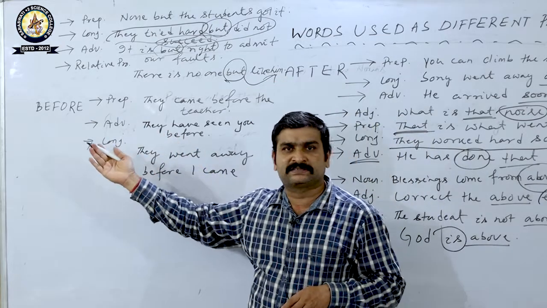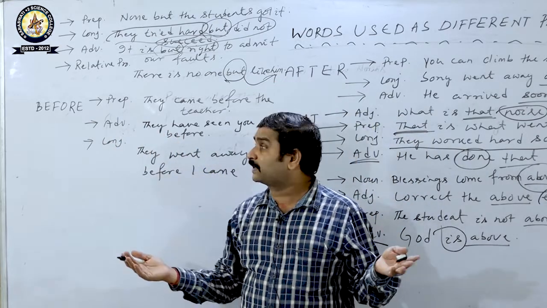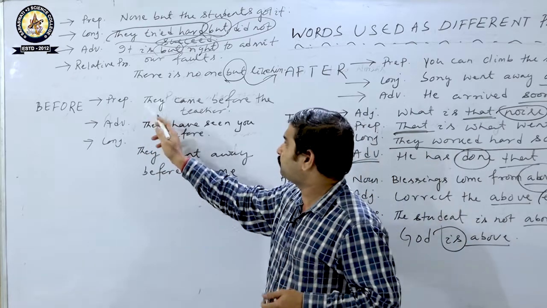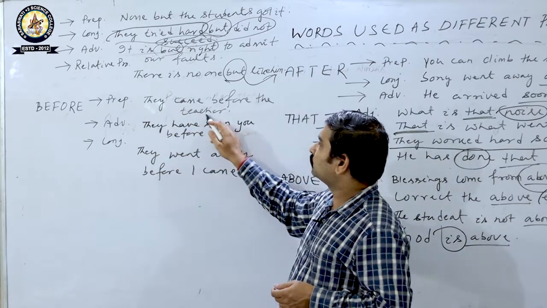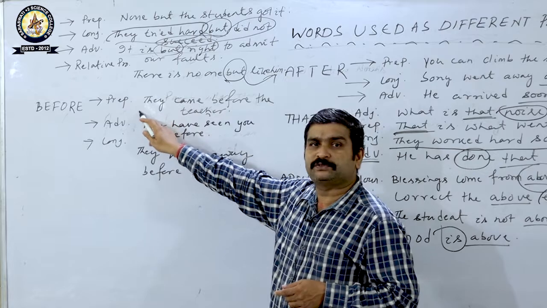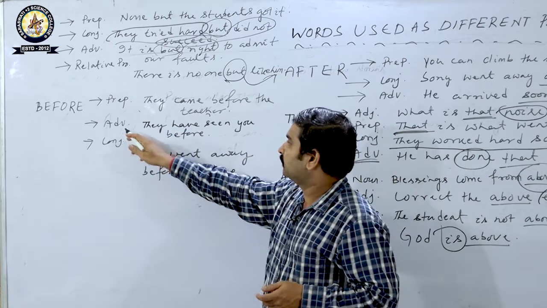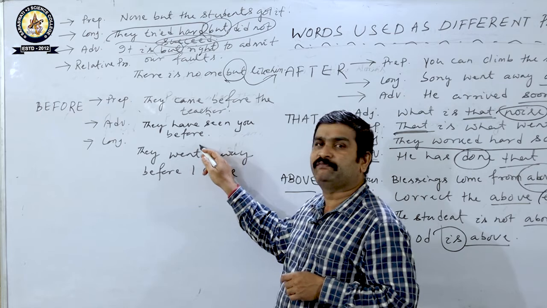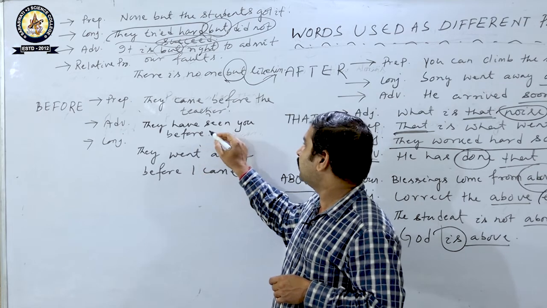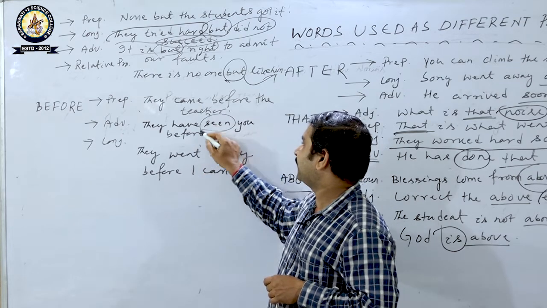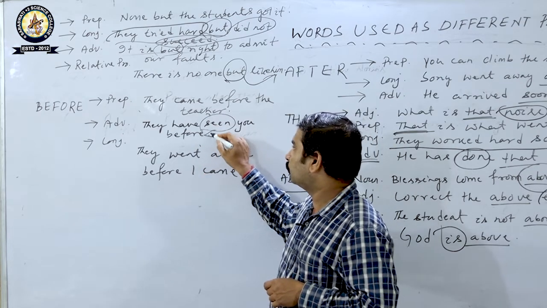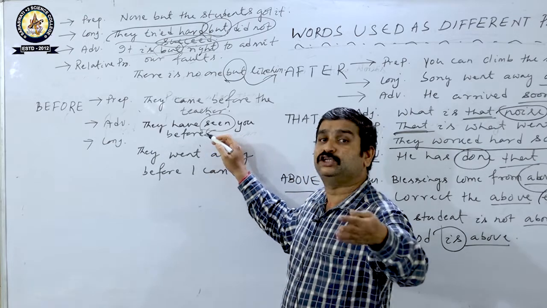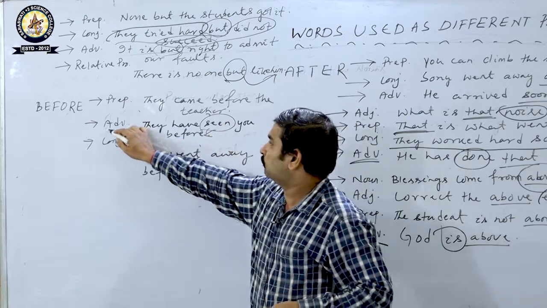And the last word is before. How can before be used in three different positions, three different parts of speech? First one, preposition. They came before the teacher, so this is the preposition. Next one is adverb. How? They have seen you before. This is the adverb. Why? Because seen. They have seen. When? Before. They have seen you earlier, so this is doing the job of an adverb.